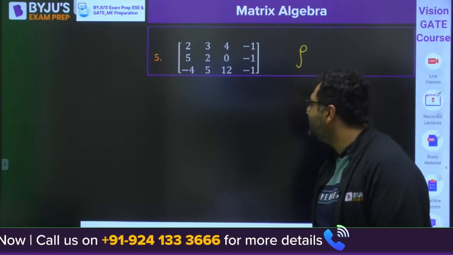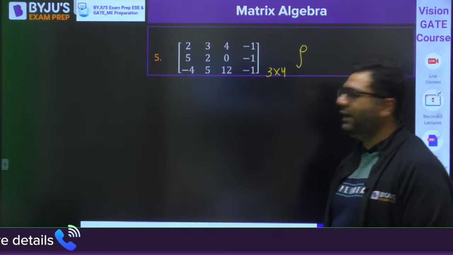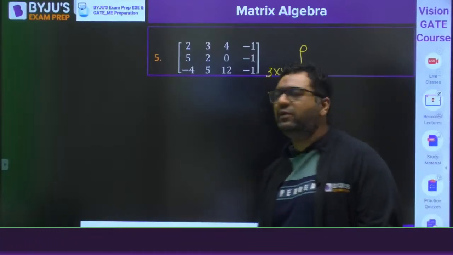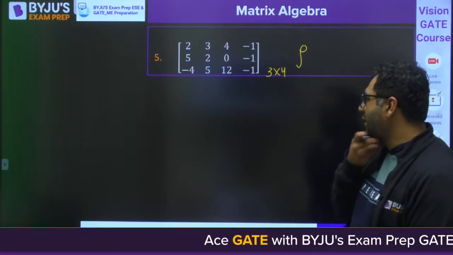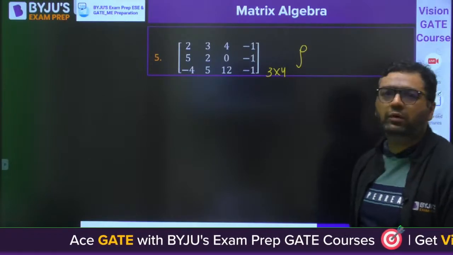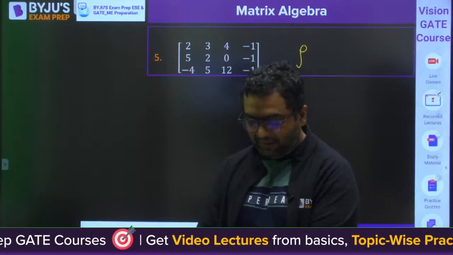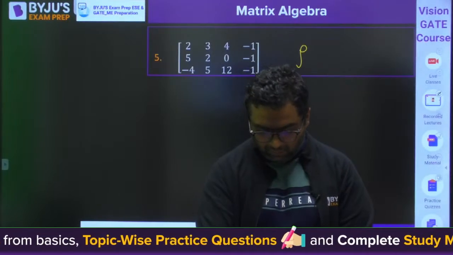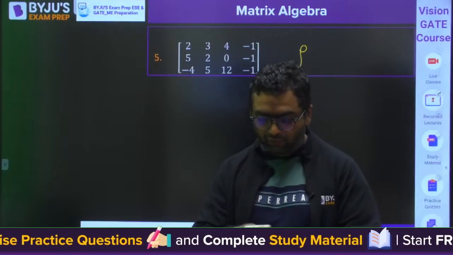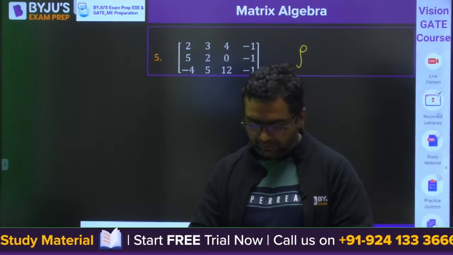So guys, you can see this. This is a 3 cross 4 matrix, so we have nothing to do with that. We will go for the row Euclidean form. So my dear, try to make it in the row Euclidean form. I want the answer from your side now. This question I have already calculated for you, so let us see how many of you give the right answer for this.